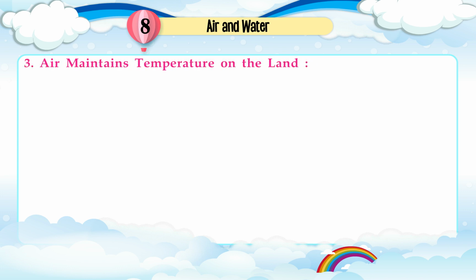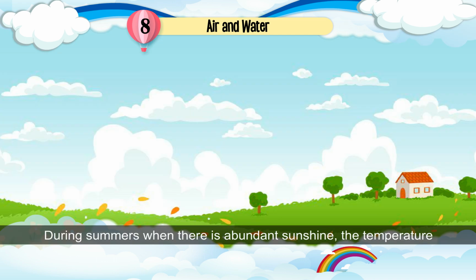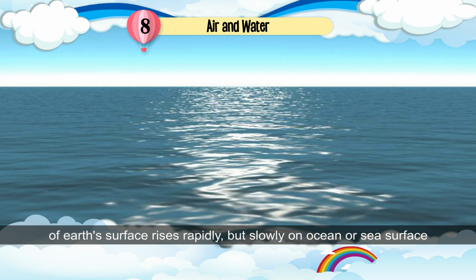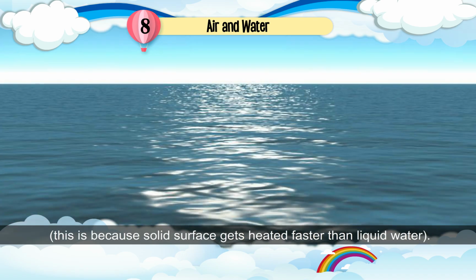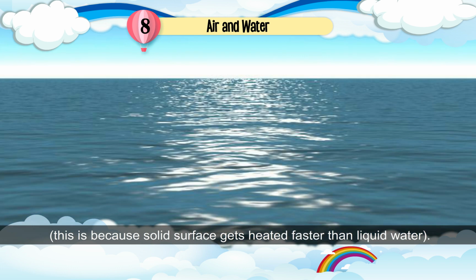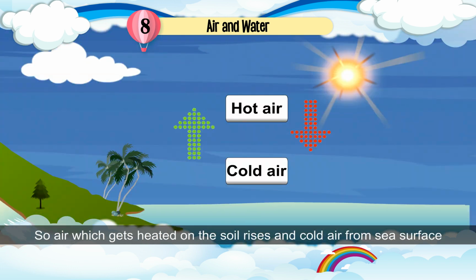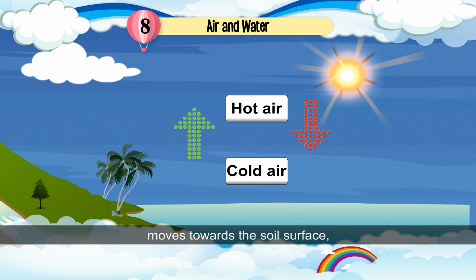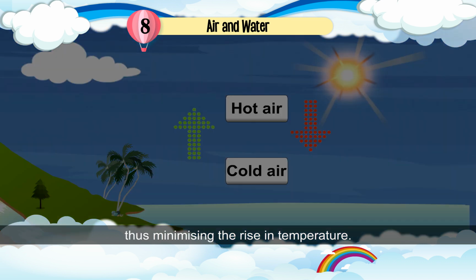3. Air maintains temperature on the land. During summers, when there is abundant sunshine, the temperature of Earth's surface rises rapidly, but slowly on the ocean or sea surface. This is because solid surface gets heated faster than liquid water. So air which gets heated on the soil rises, and cold air from the sea surface moves towards the soil surface, thus minimizing the rise in temperature.